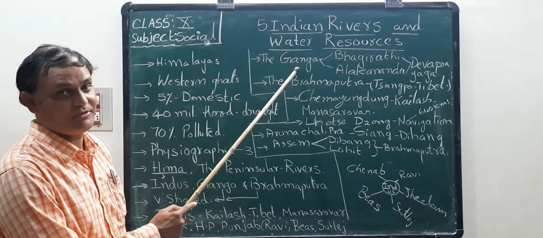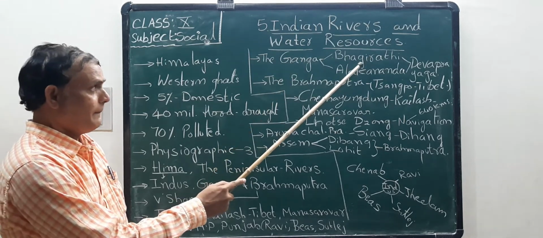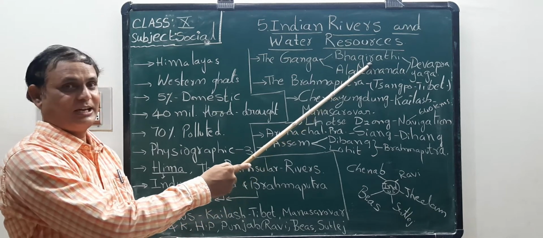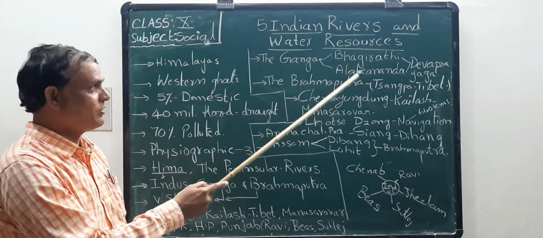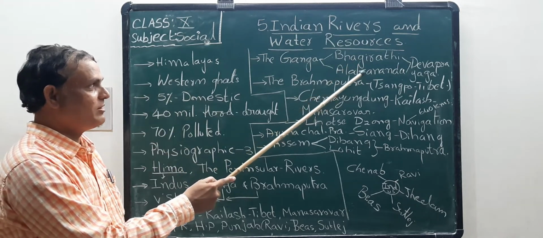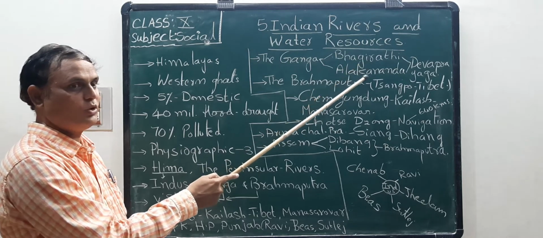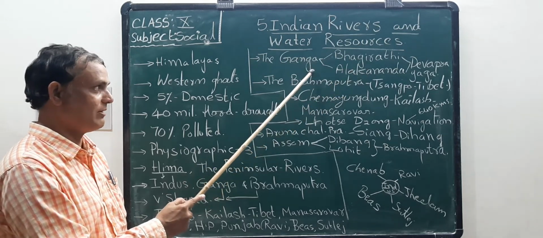So, the origin of Ganga River: Bhagirathi. It has two twin glaciers, Bhagirathi and Alaknanda. These are the two important sources of Ganga River.